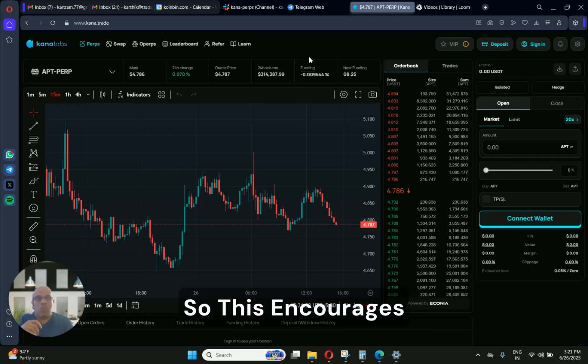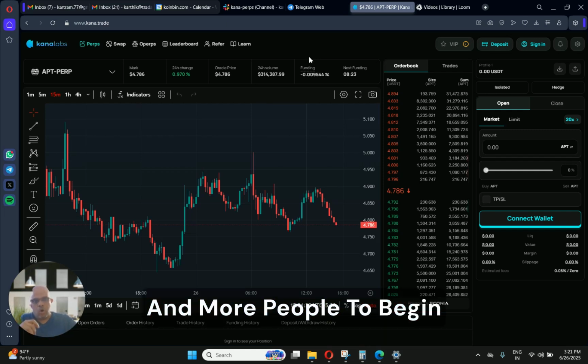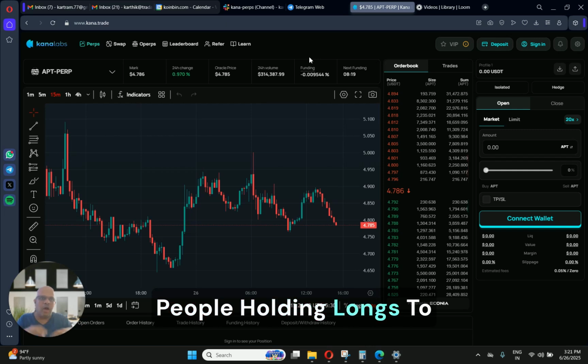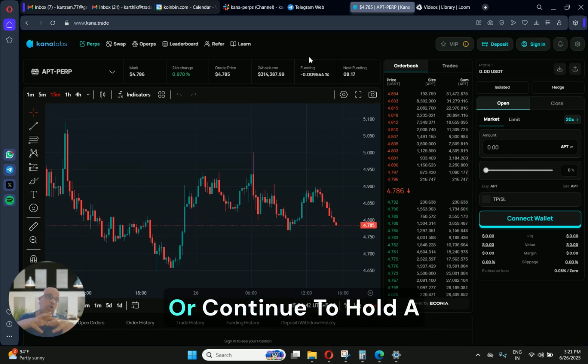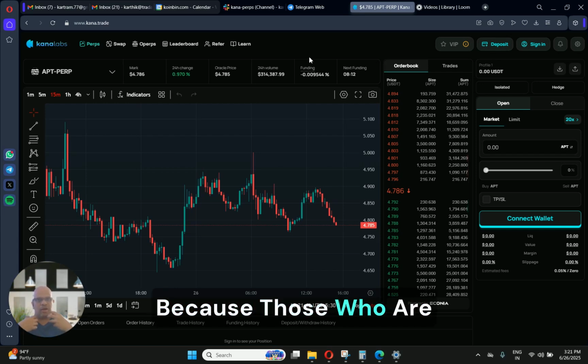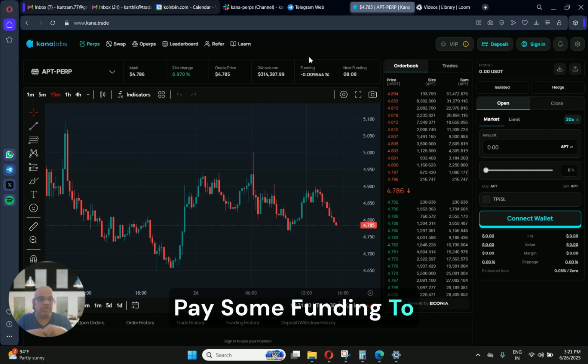This encourages more people to begin holding shorts, and it discourages people from continuing to hold a large amount of longs, because the longs will have to pay some funding to the shorts.